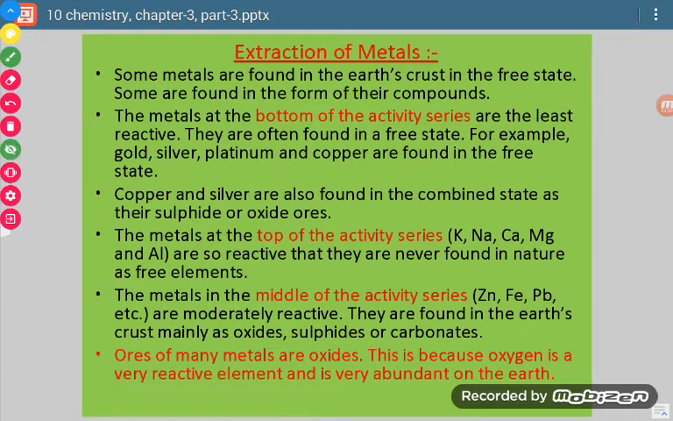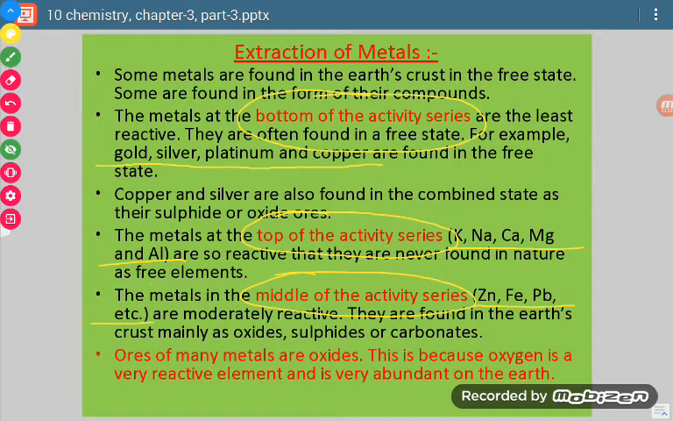First of all, the activity series which we have done is divided into three categories. First, the bottom of the activity series, where there are the elements gold, silver, platinum, copper. Then the top of the activity series, where there are potassium, sodium, calcium, magnesium, aluminium. And then the middle of the activity series, where zinc, iron, lead, etc. are present. Why have we divided into three categories? Because according to how reactive they are, they will be extracted from their ores.